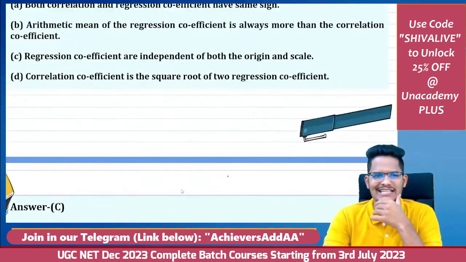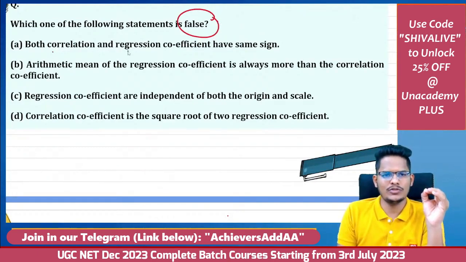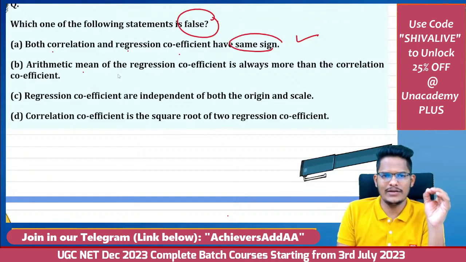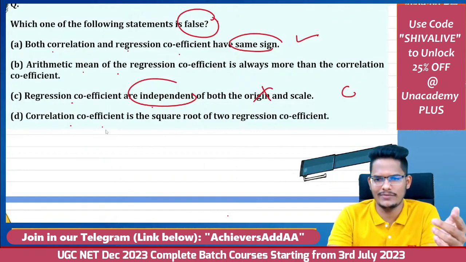Option C is the correct answer because they are asking about the false statement. False statement means both correlation regressions have the same sign. Absolutely correct. Arithmetic mean of the regression coefficients is always more than the correlation coefficient. That's what was just discussed. Regression coefficient is independent of both origin and scale. This is correlation, not regression. Wrong. Correlation coefficient is the square root of the product of the two regression coefficients.